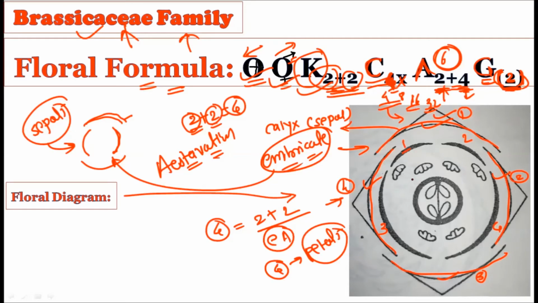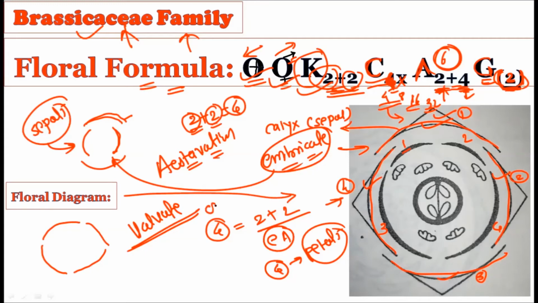But look carefully at the estivation. Which type of estivation are they showing? The estivation is not the imbricate type, but the valvate type. In the valvate type of estivation, you will see it like this. This is the first petal, second petal, third petal, and the 4th petal. Although they are not fused with one another, they are aligned in one circle. There is no inside or outside thing. They are arranged in a circle. In such a condition, we say the estivation is the valvate type.